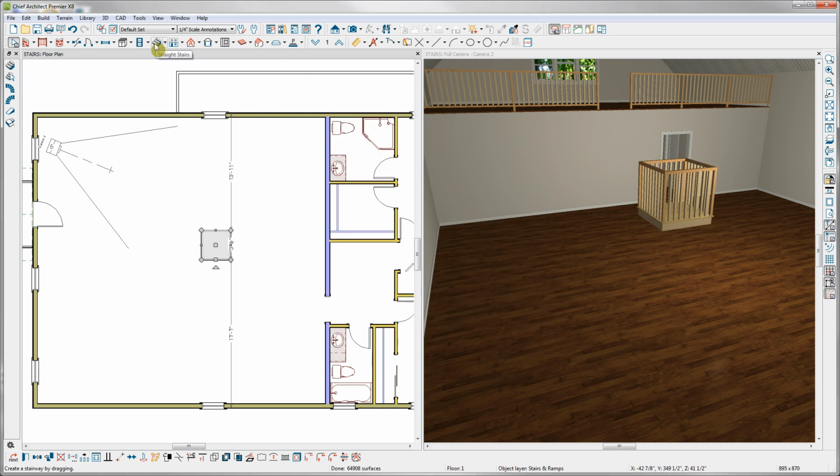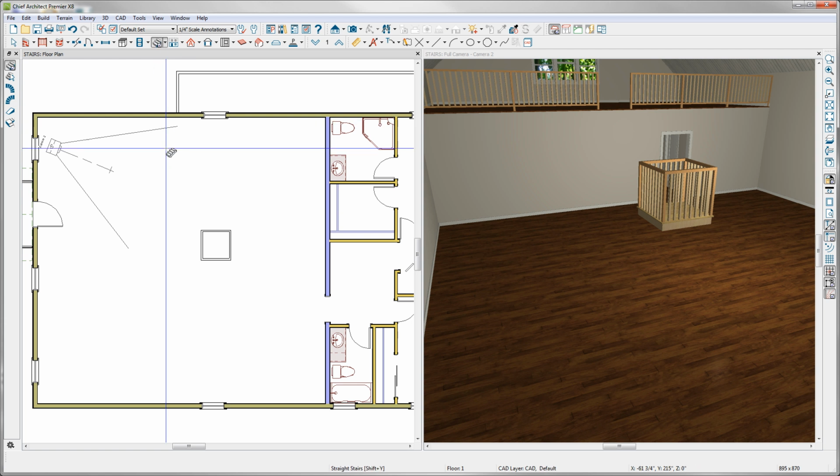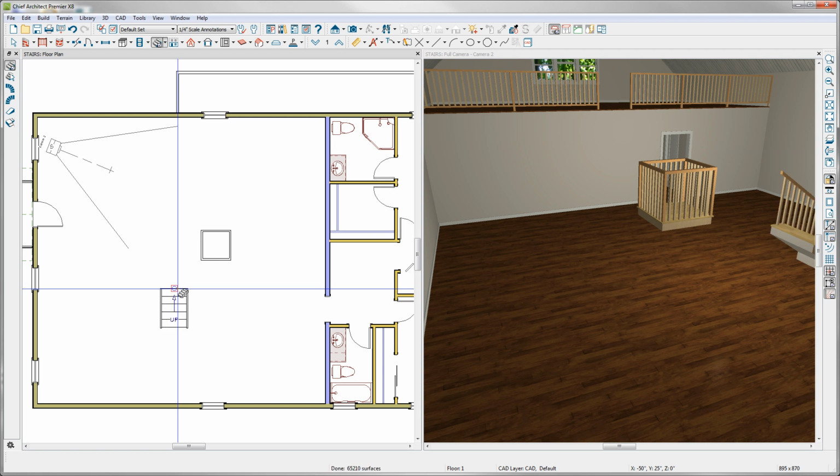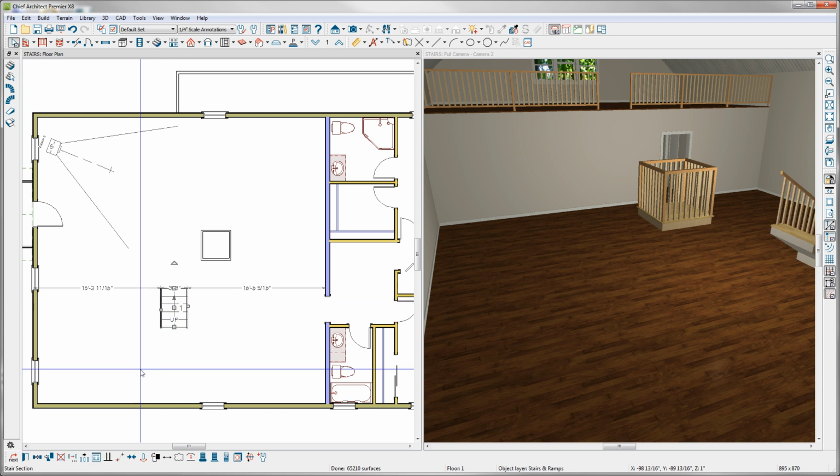Then I can draw stairs to the landing or from the landing. To start with, I'll use that straight stair tool and click and drag 5 treads. Then I'll simply move my staircase into position against the landing by using my point-to-point move tool. I'll click on this point-to-point move tool and then click right in the center of the top of my stairs, as indicated by that red square snap indicator.